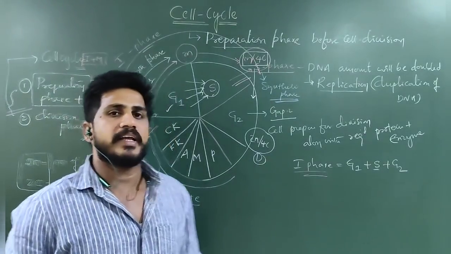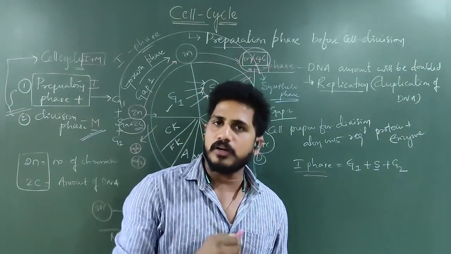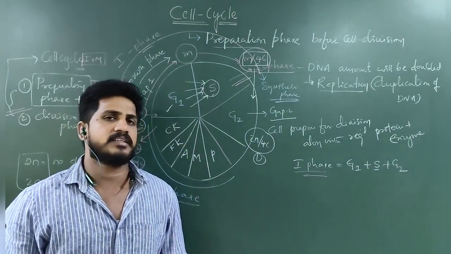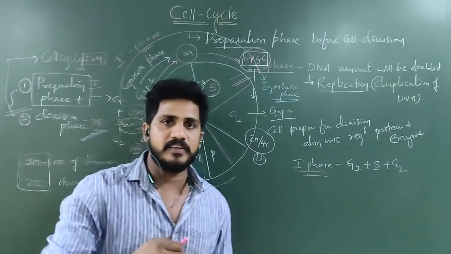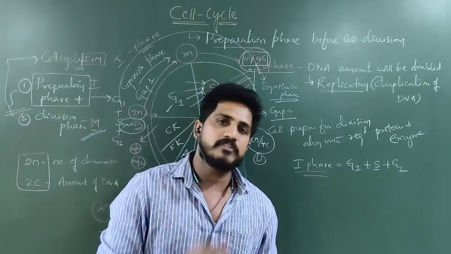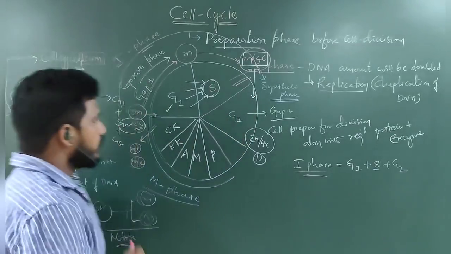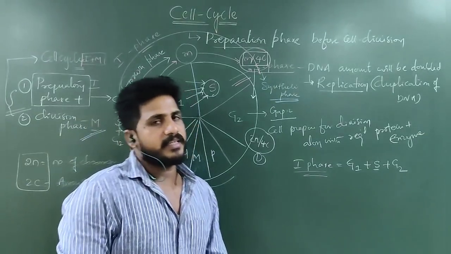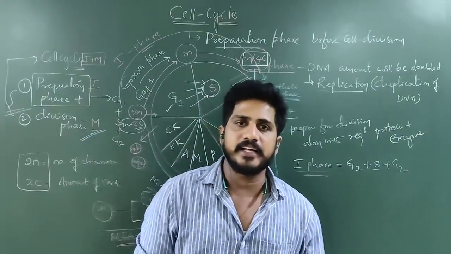The advantage of mitotic division is that the same type of progeny or clones, the same type of daughter cells, are formed with the same characters as the parents. Whereas in meiotic division, along with the parental characters, some additional characters will come, which we will see in the next class. So, a cell cycle consists of one interphase and one M phase. Let us see the same concept in detail now.